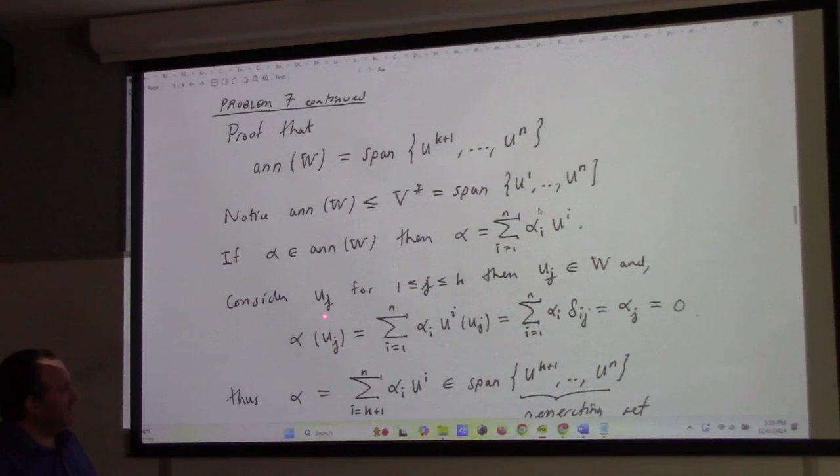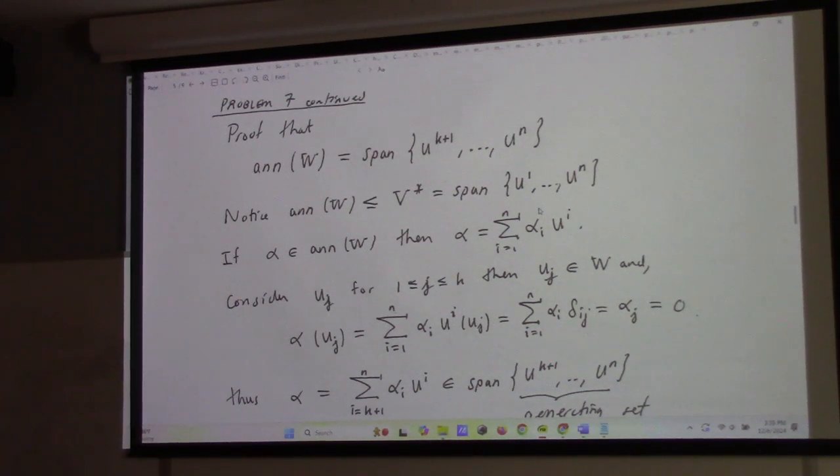So if I take a dual vector, I let it act on the basis, it picks out the component with respect to that dual basis element. So that's alpha_j. That has to be 0 for j from 1 to k. What does that mean? Well, that means that alpha is the sum of the rest of them, which means that these are a generating set for the annihilator, right?